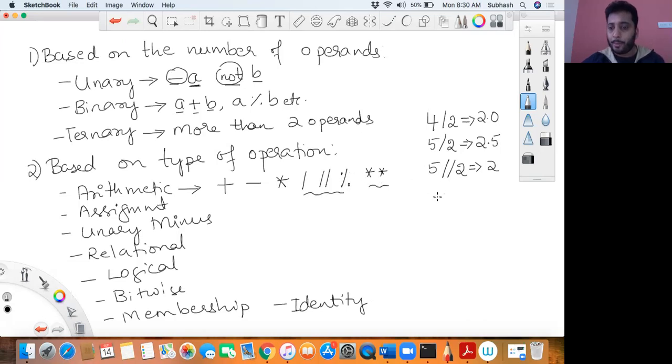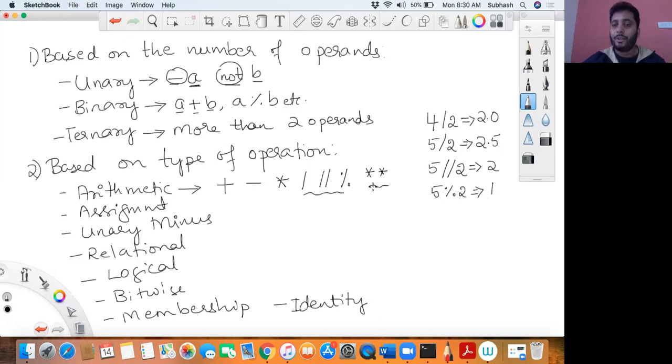Now what do you mean by modulo? If I say 5 modulo 2, what will happen? 5 modulo 2 will divide and give you the remainder. It means 5 mod 2: 2 2s are 4, and what is remaining is 1. So 1 will be your answer.